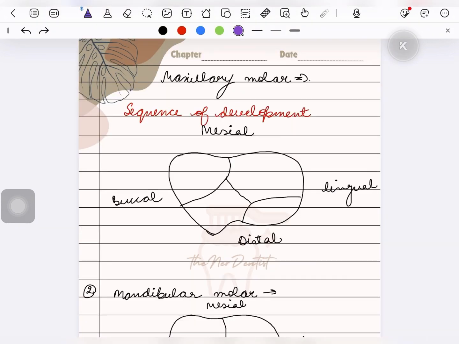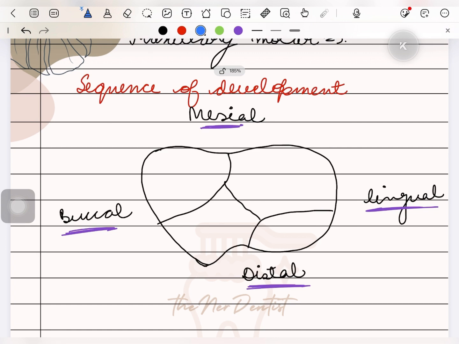Next is the sequence of development of various cusps of maxillary molars and mandibular molars. In case of maxillary molars, there are usually 4 cusps. This represents mesial surface, this represents distal, lingual surface, and buccal surface. Okay, the first cusp that develops is this one, the mesiolingual, and it is called protocone. You have to remember this in sequence, that the first cusp that develops in case of maxillary molars is mesiolingual, that is called protocone.